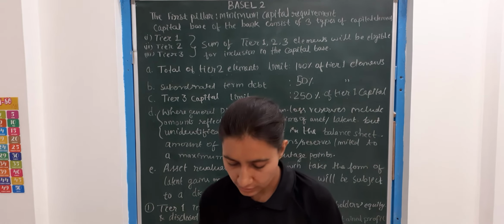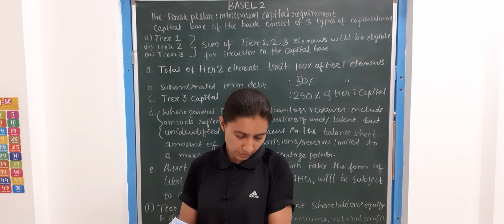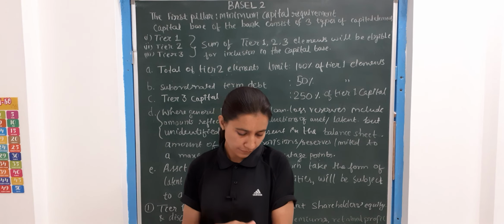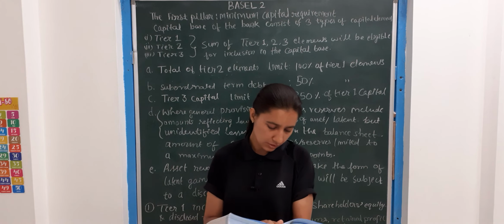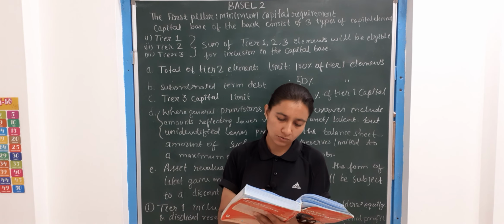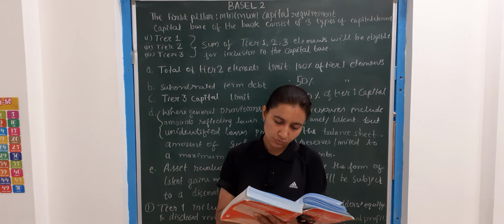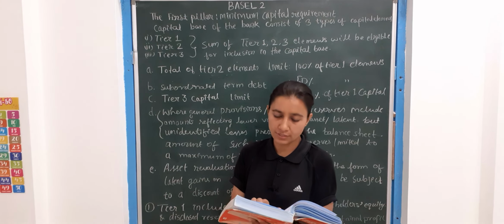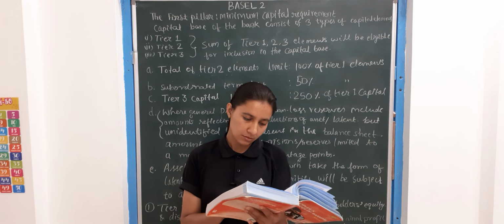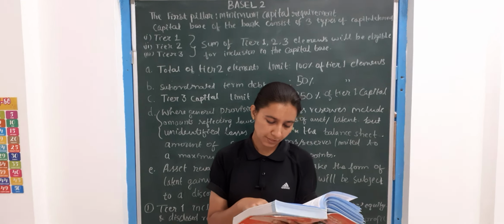Now we will read the next topic from the book. First pillar, tier 1. Now tier 2 has some definitions: undisclosed reserves, revaluation reserves, general provision or general loss, hybrid capital instrument. Hybrid means debt or equity. Subordinated term debt. Now these are the definitions which I will cover later in a separate video.